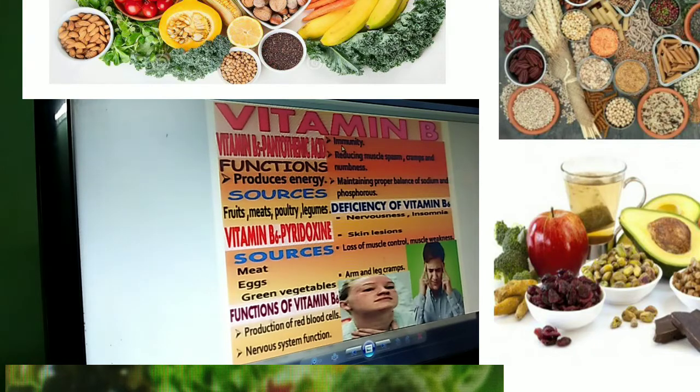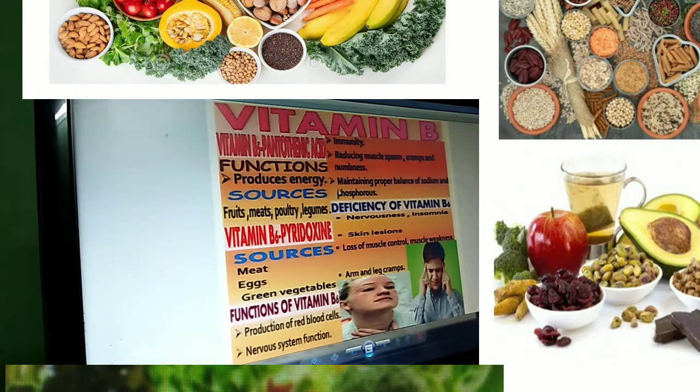And not only these two, it helps in improving immunity, reducing muscle spasms, cramps and numbness, suddenly becoming numb, that is, sensation goes, that is called numbness. Muscle cramps you sometimes get during sleeping also.